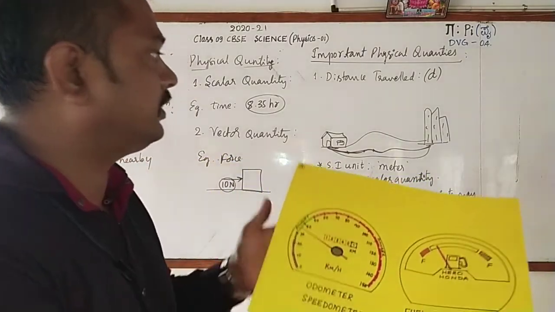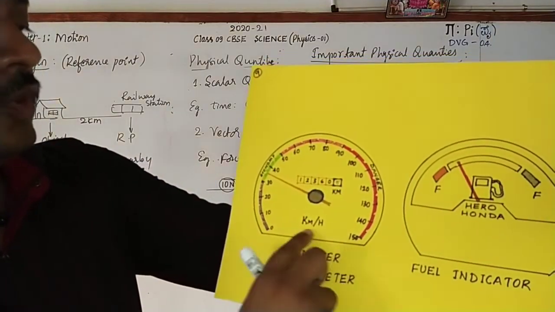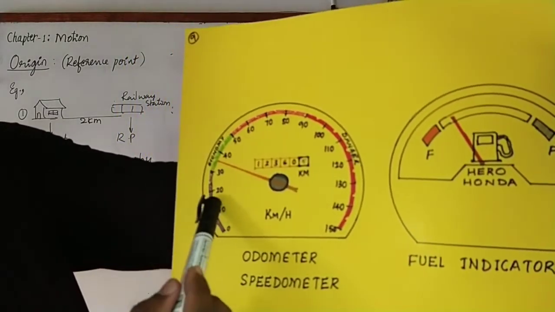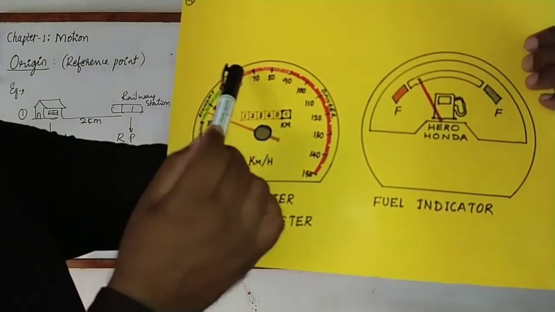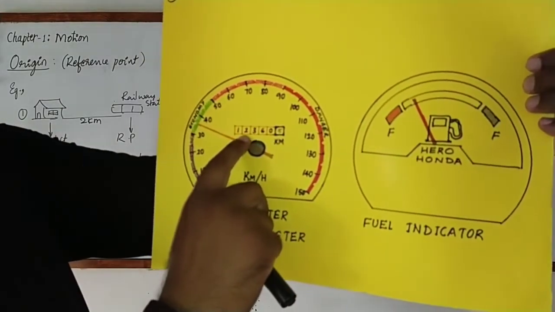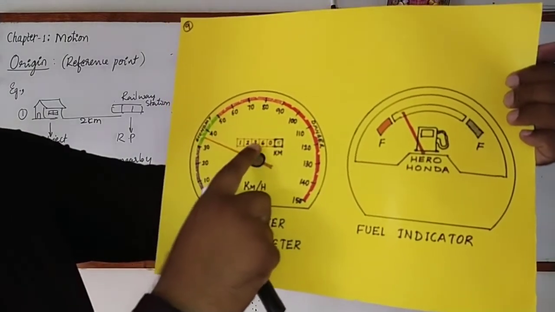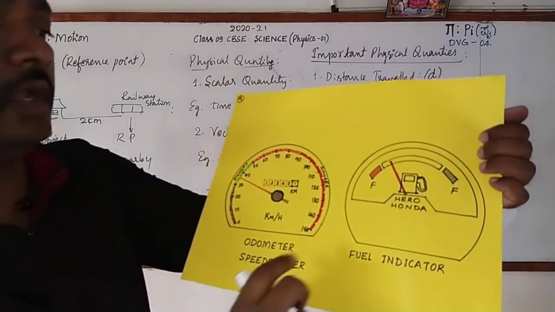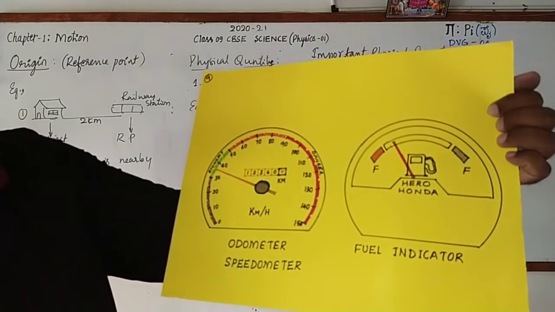Here let me show you the odometer. It is a device used for measuring the distance covered by the vehicle. Here it will be like this. This is the odometer. You can observe the scale, and whatever numbers are there, 0, 10, 20, 30, 40 up to 150, that shows the speed. But here you can notice the numbers 1, 2, 3, 6, 0, then 5. It indicates the distance traveled by the bike. And on the other side there will be another one, which is the fuel indicator.